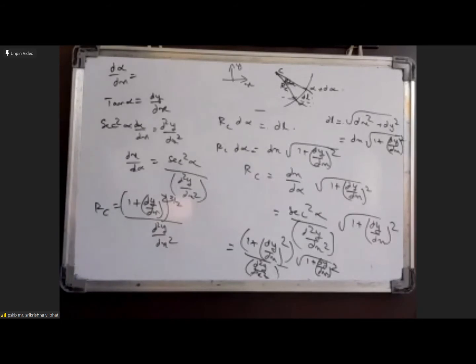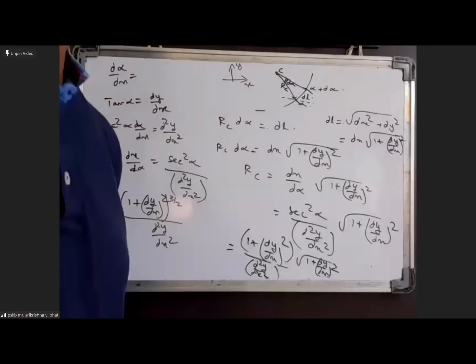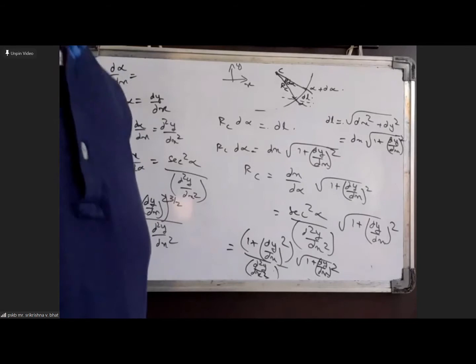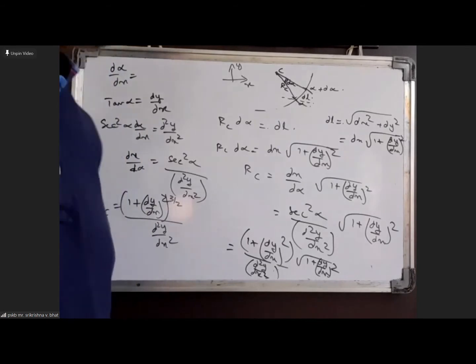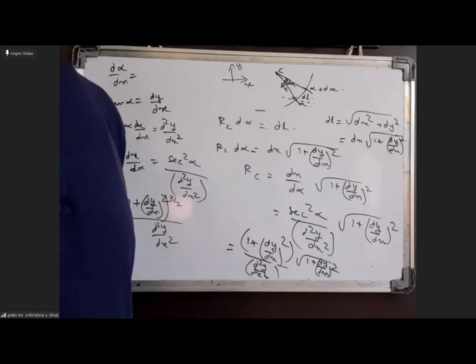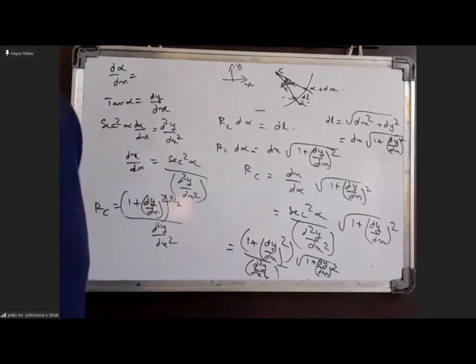Sir, when you were discussing this problem, we got an equation like T naught secant square alpha d alpha equal to lambda into dl into g, no, sir. So why didn't we use dl equal to rc d alpha, just like what we did in this case? No, see, d alpha there is angle subtended at center.